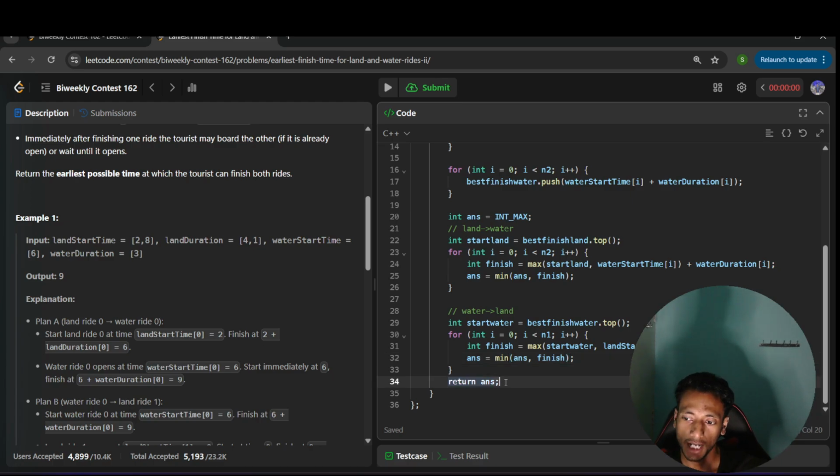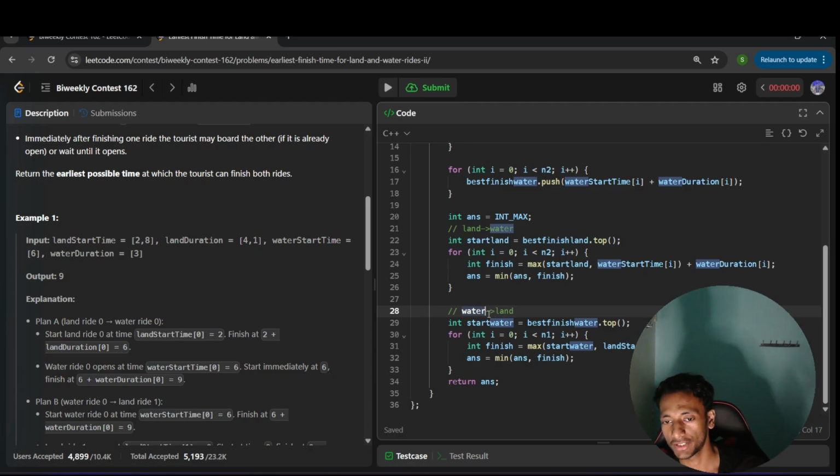Got the logic? That is how I have optimized it from n squared to n. Previously in the brute force, we were trying to combine all the combinations, each land ride with all the water rides. Similarly, if I fix the best land ride, then I will get the ultimate best answer. So just fix the best land ride, and similarly fix the best water ride. Since I have fixed the best water ride, I know when it will end. It will be completed at the best time, and with that I combine all the land rides.